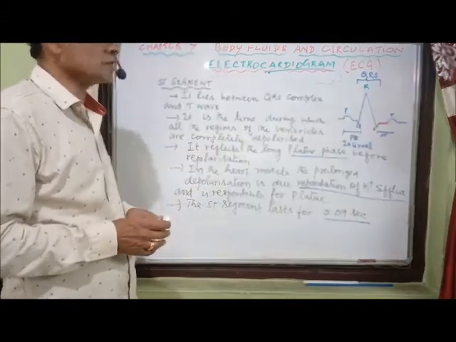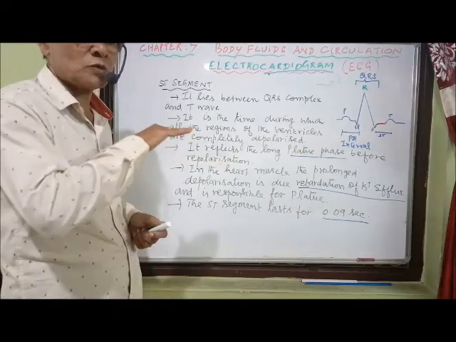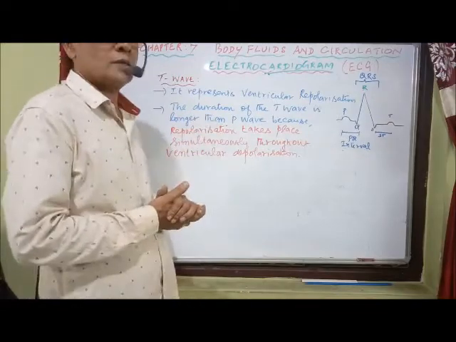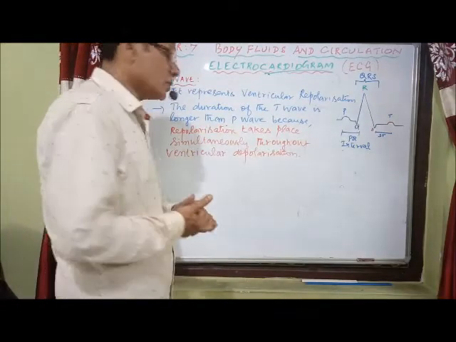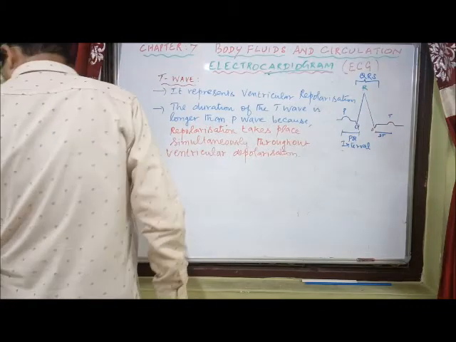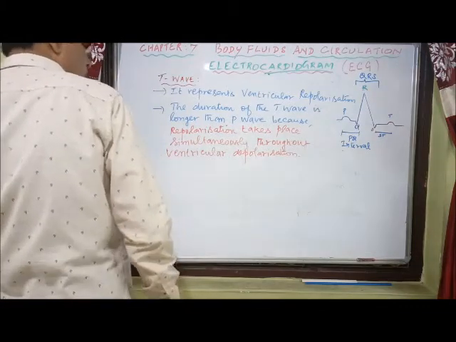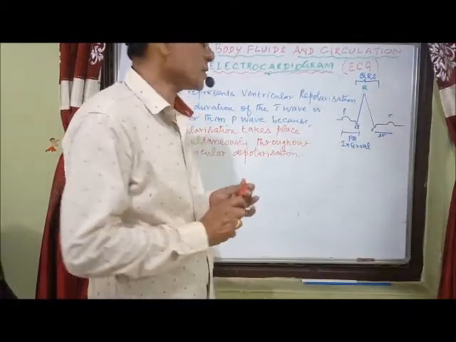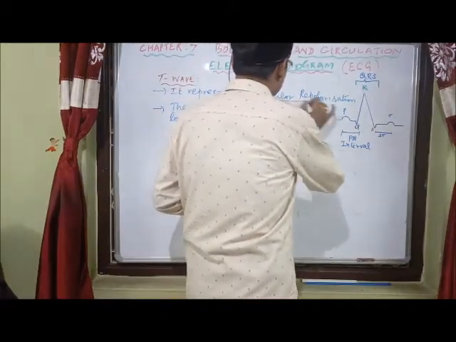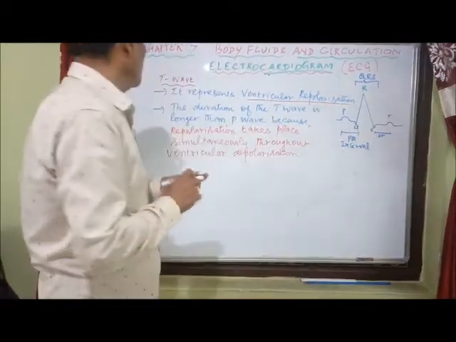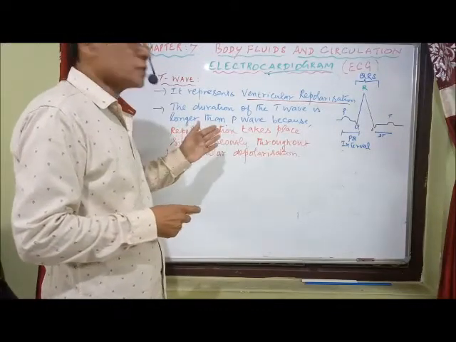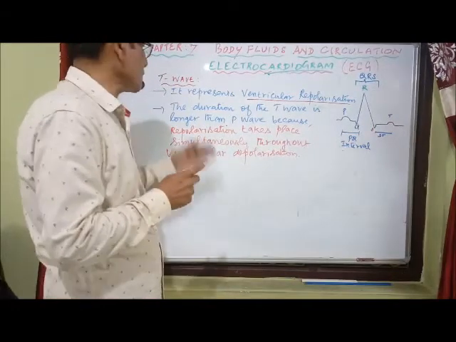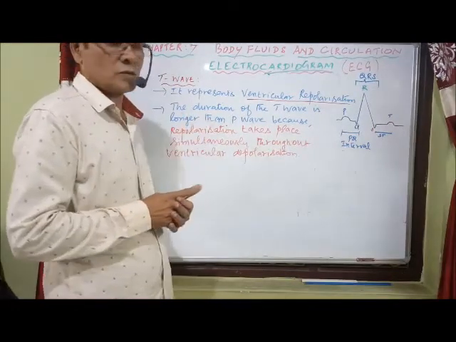So that's about the ST segment, where we have the plateau formation that is more or less horizontal in nature. Now the final step in ECG is the T wave. It represents ventricular repolarization. This is the only one which represents ventricular repolarization. All others represent either atrial depolarization or ventricular depolarization. The duration of the T wave is normally longer than the P wave. Compared to the QRS complex, it is longer. That's not the QRS complex, it is longer than the P wave.